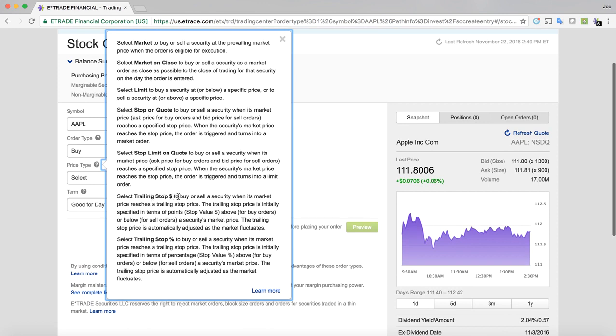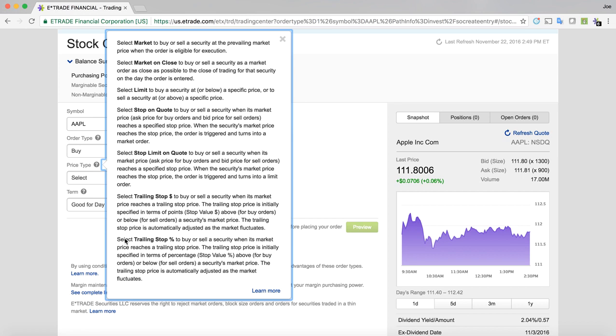Trailing stop dollar is to buy or sell a security when its market price reaches a trailing stop price. The trailing stop price is initially specified in terms of points, stop value dollar, above or below a security's market price. The trailing stop price is automatically adjusted as the market fluctuates. And if you select a trailing stop percentage, to buy or sell a security when its market price reaches a trailing stop price, the trailing stop price is initially specified in terms of percentage, above or below a security's market price.